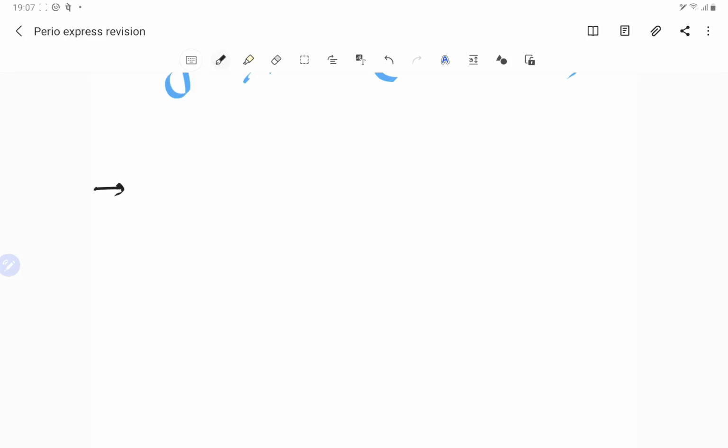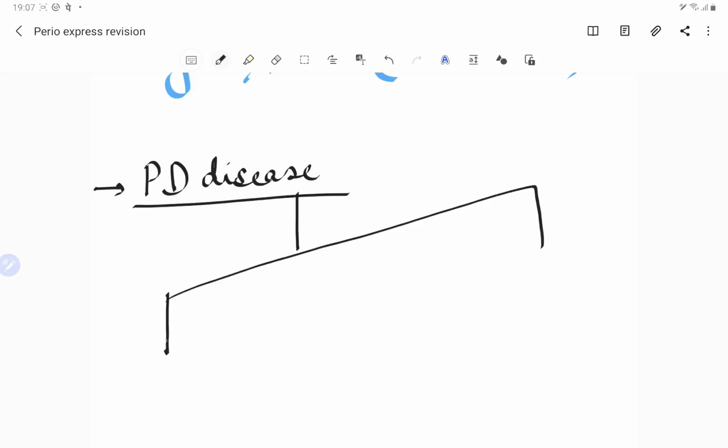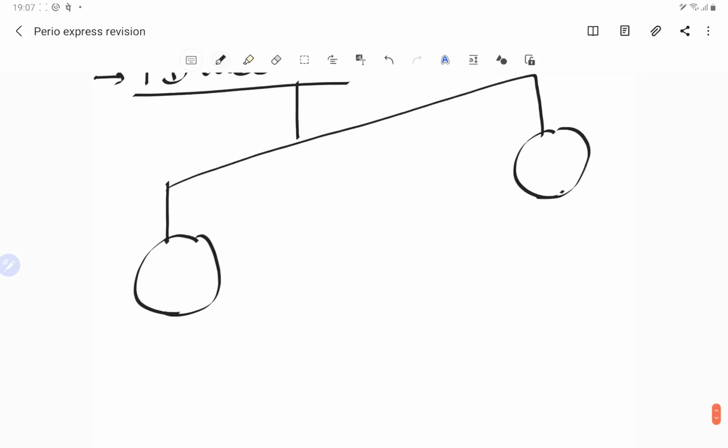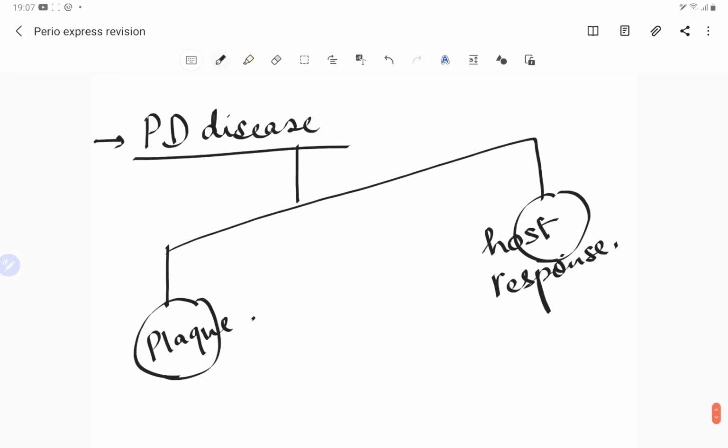So first of all, when we are talking about the periodontal disease, what causes a periodontal disease? There are two things, imbalance of two things. So periodontal disease is due to the imbalance in two things. This is not balanced, right? One is heavy, one is light. So there is an imbalance I am trying to show you here. One is the imbalance between the biofilm, which is the plaque, and another one is the host response or immunity. Both of these things cause the periodontal disease.